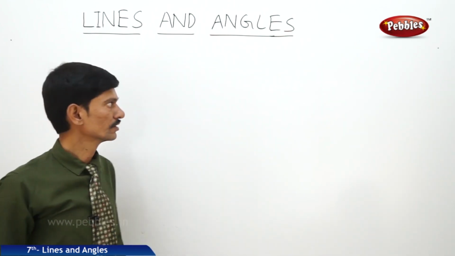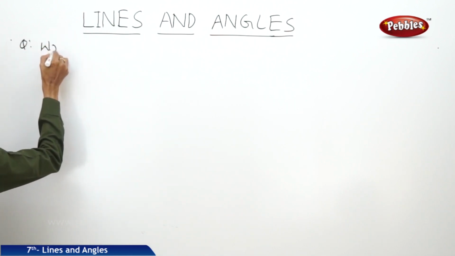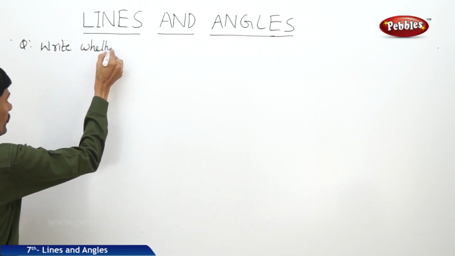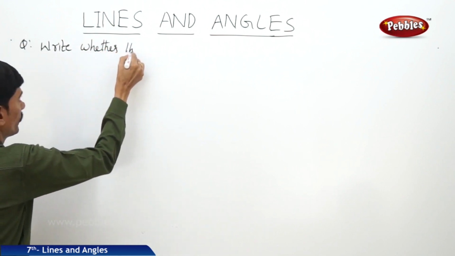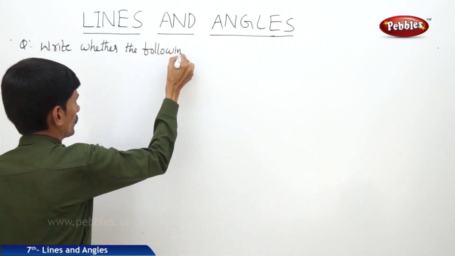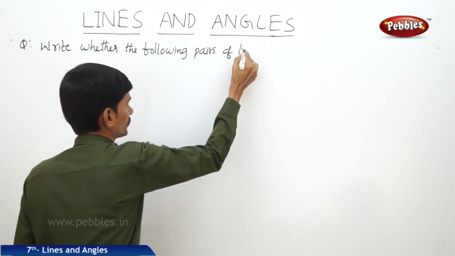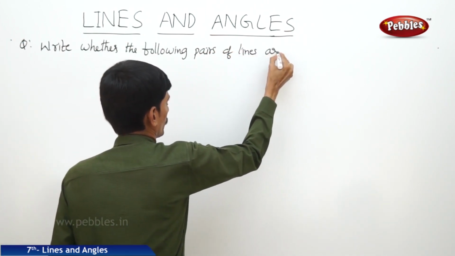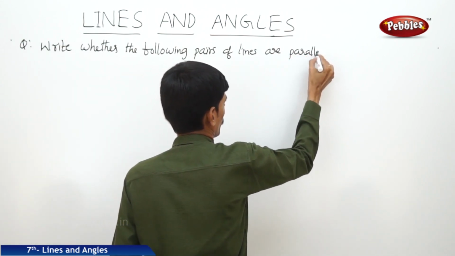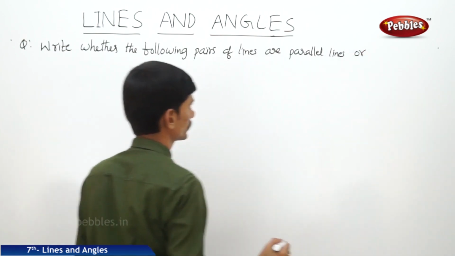And next question, write whether the following pairs of lines are parallel lines or intersecting lines.